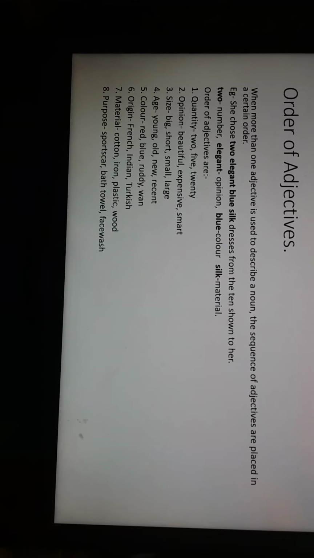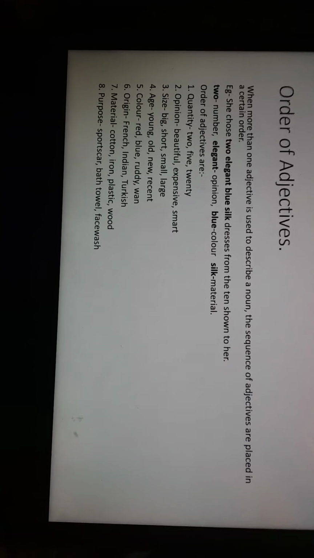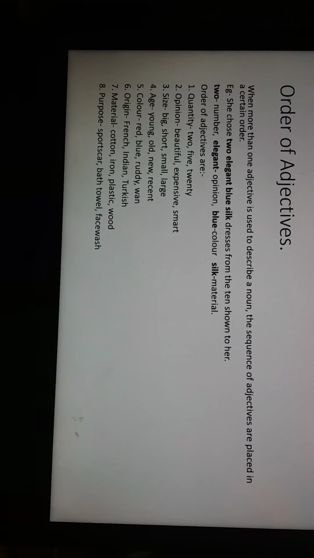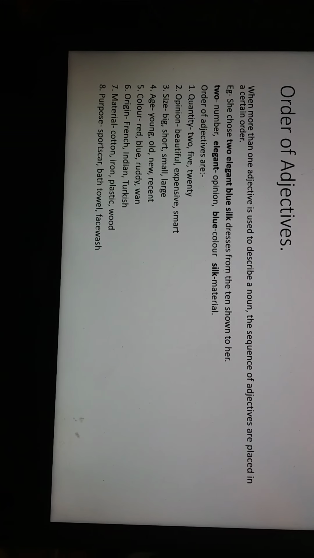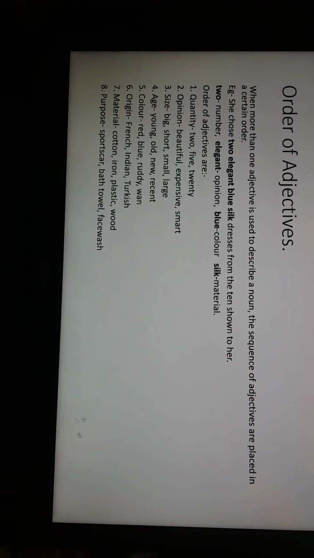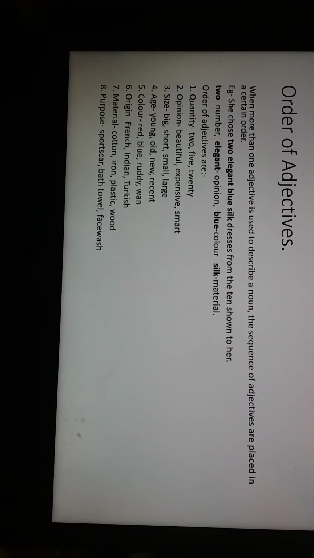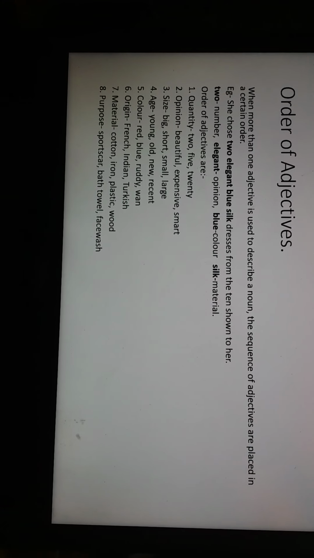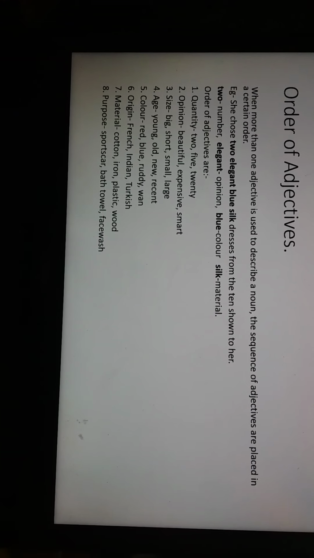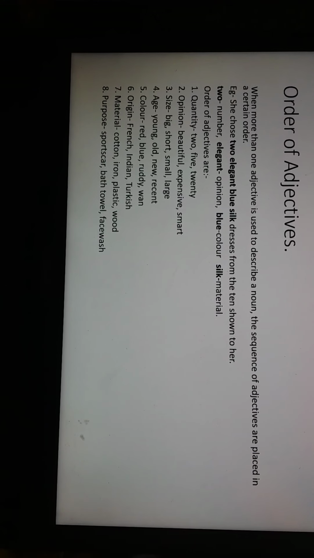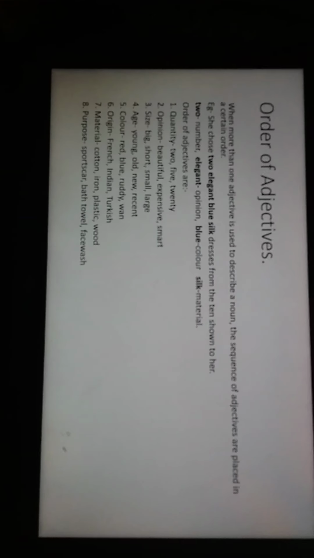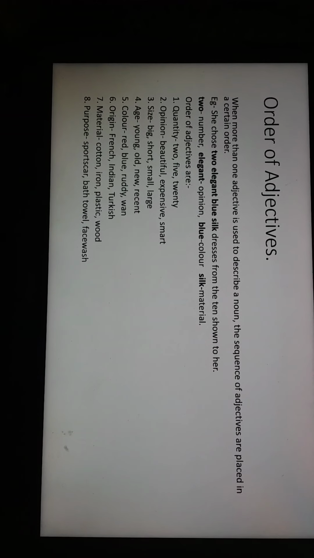Now I'll just look again at the example. So here we have 2. So 2 is a quantity, so it comes first. Then elegant, so it was opinion, so it comes in the second place. Blue is a color, so it came in the third place. And material, silk, so that was in the last place. So you have to put the adjectives in the sequence as shown in the order of adjectives. So here we end the lesson.